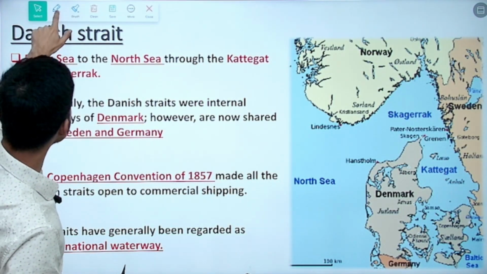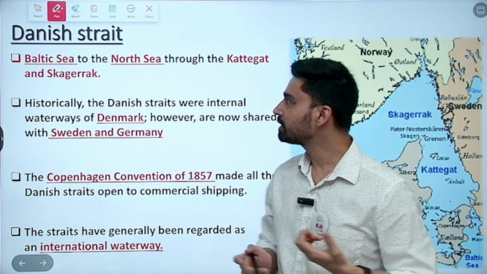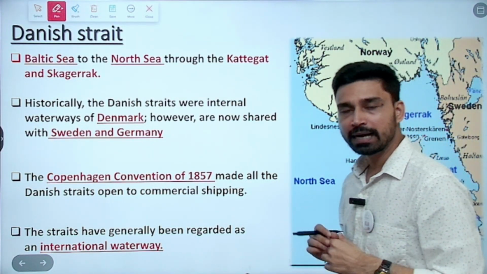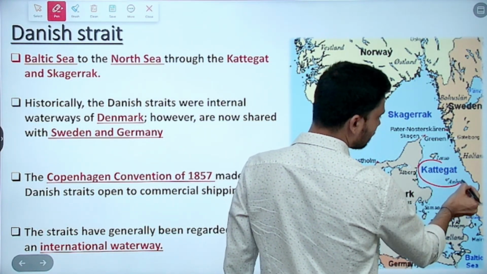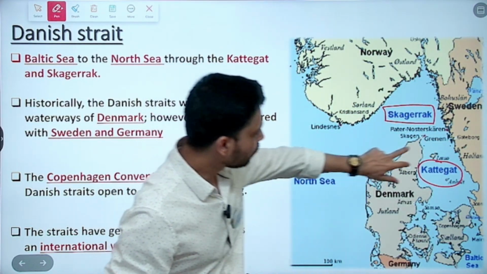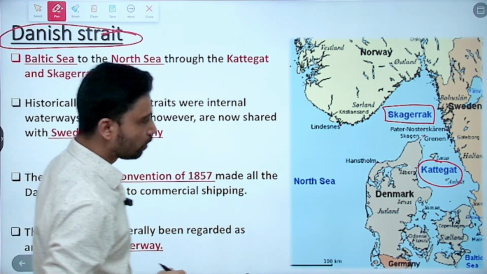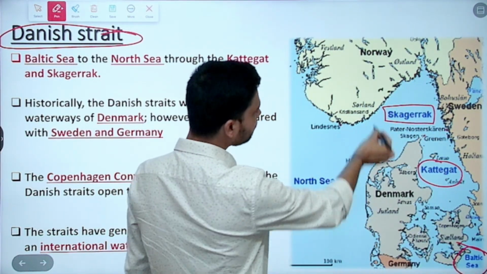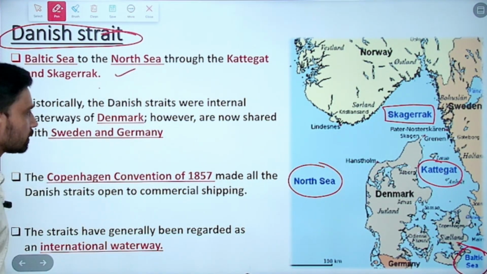Then we have the Danish Strait. The Danish Strait refers to the strait around Denmark; the word Danish has been taken from Denmark. So what does it connect? First of all, we have to understand that the Danish Strait is made up of two straits. If you look at the map here, one is called Kattegat, and further up north you have Skagerrak. Kattegat and Skagerrak collectively are what we call the Danish Strait. In the south you have a sea called the Baltic Sea, and further up north you have the North Sea. So these straits connect the Baltic Sea and the North Sea.